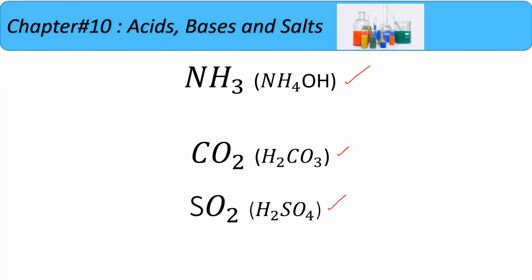So these are gases which do not contain OH ion, ammonia does not contain OH ion, but we say that it is a base. Carbon dioxide does not contain hydrogen, but it forms an acid, and sulfur dioxide doesn't contain hydrogen, but it leads to the formation of sulfuric acid. So Arrhenius failed to explain the acids and bases which didn't contain hydrogen or hydroxyl ions.